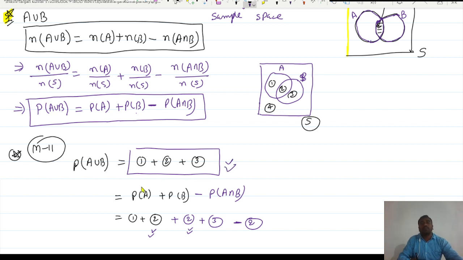So hopefully you get the concept of these things. Now we can solve the exercise question. In the next coming video, I will show you the exercise question.